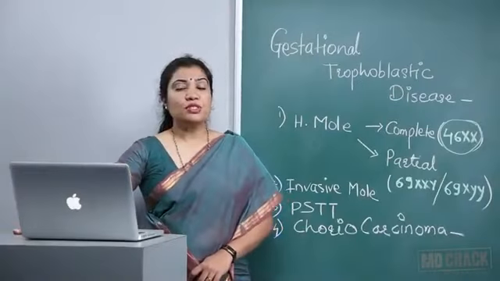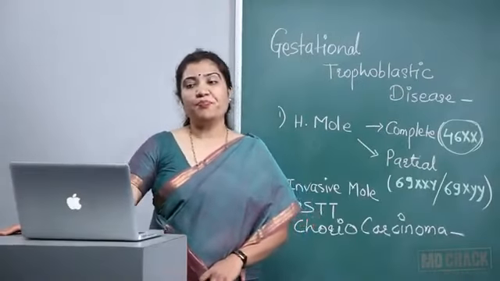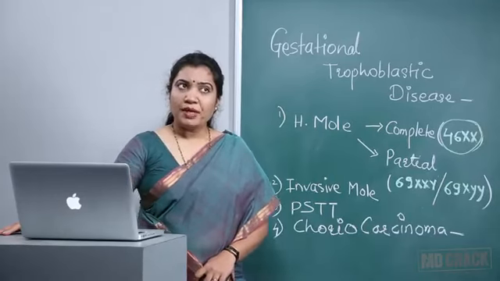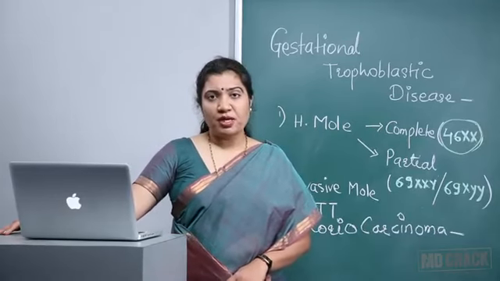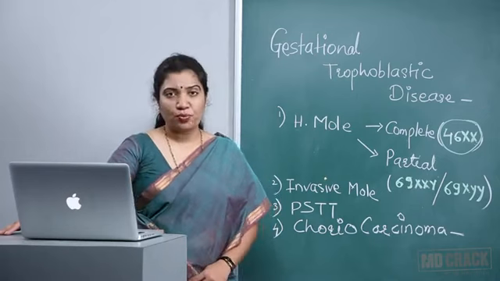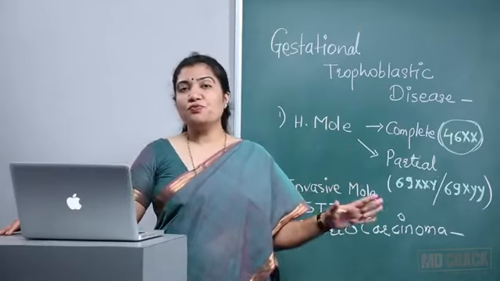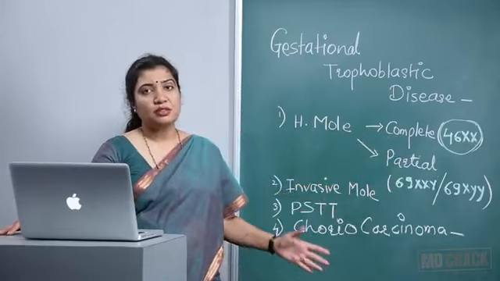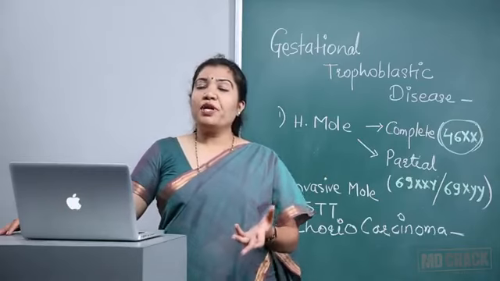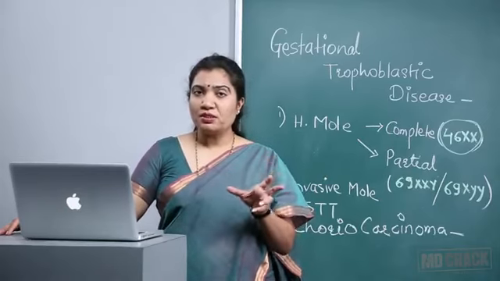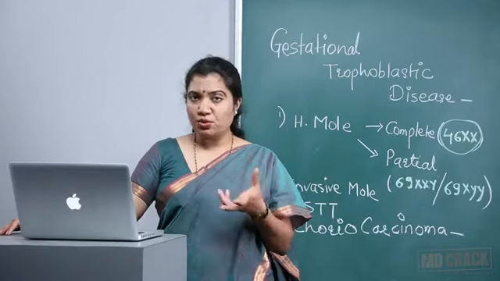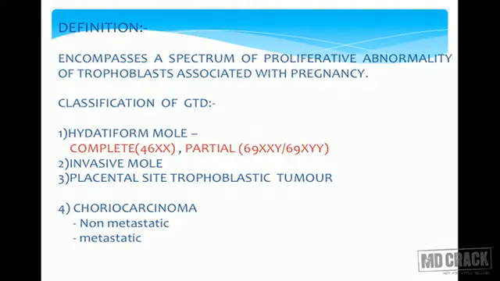Friends, we are going to see gestational trophoblastic disease today. You all know that pregnancy has syncytiotrophoblast and cytotrophoblast as trophoblastic tissue, and these diseases are a big spectrum, which involves benign to malignant disorder or proliferative abnormality of this cytotrophoblastic or syncytiotrophoblastic tissue, in toto trophoblastic tissue. So by definition, GTD means a spectrum of proliferative abnormality of the trophoblast of pregnancy.